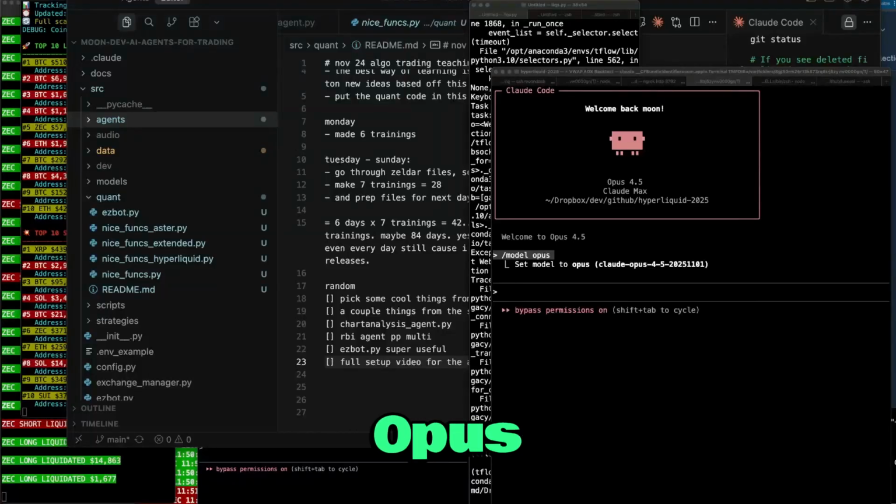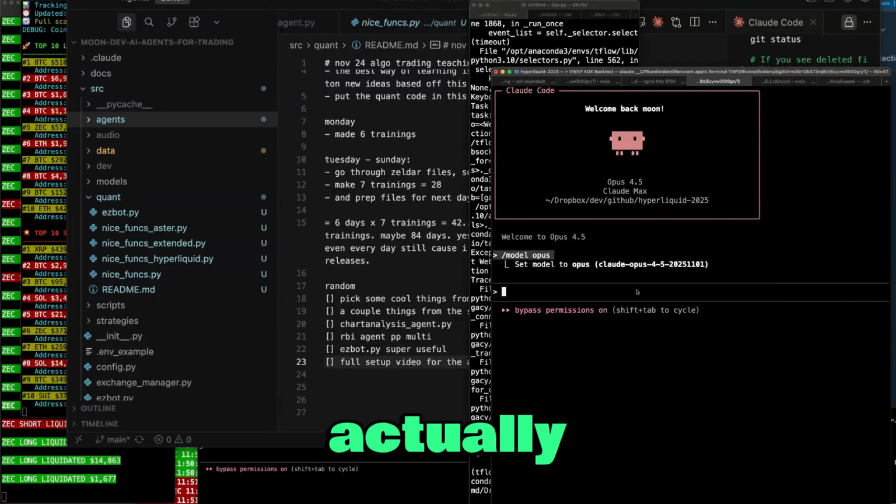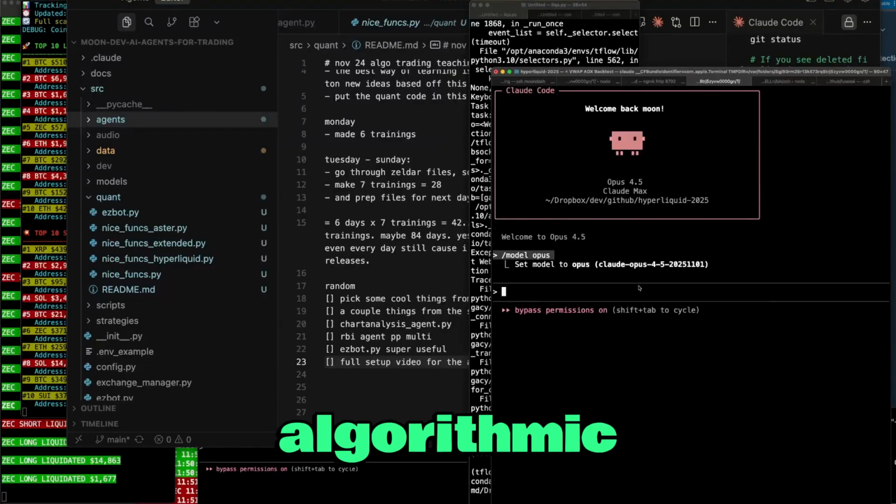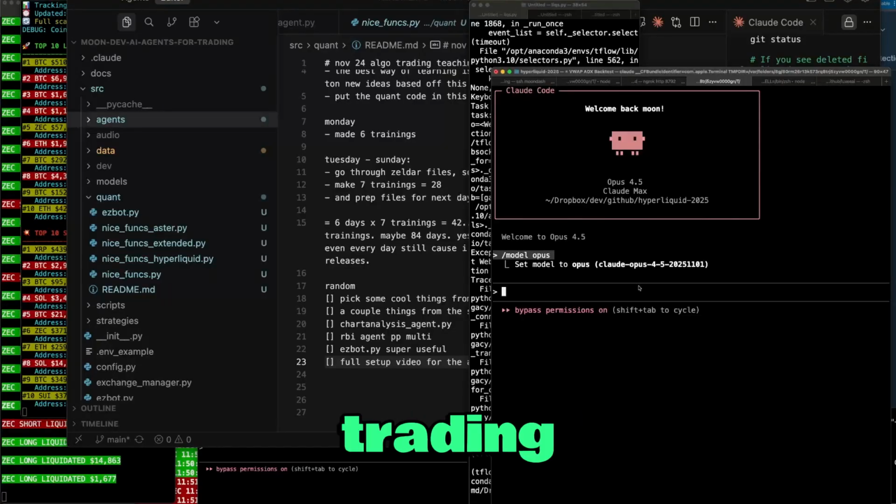All right, I got my hands on Opus 4.5, and they say it's the sickest. So let's see if it actually is the sickest. I'm an algorithmic trader, so I'm going to show you how to use it for trading bots here.